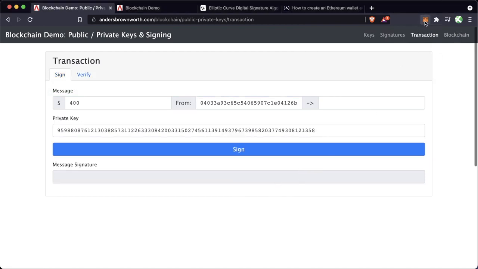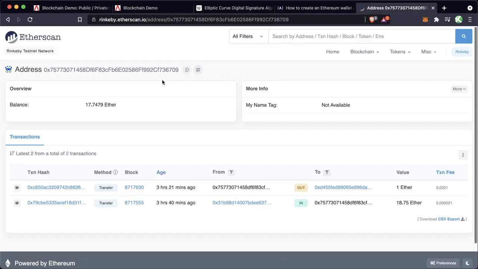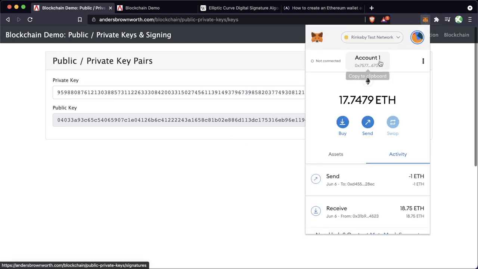Now, your Ethereum address is actually a piece of your public key. To get our address in Ethereum, all we have to do is take this public key that we've created with our private key, hash it using that same Ethereum hashing algorithm, and then take the last 20 bytes. And that's how we'll actually derive our address here.